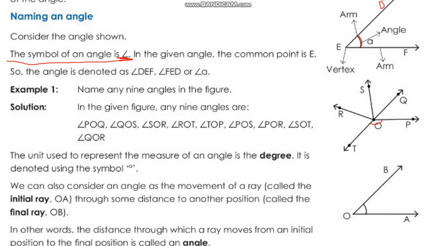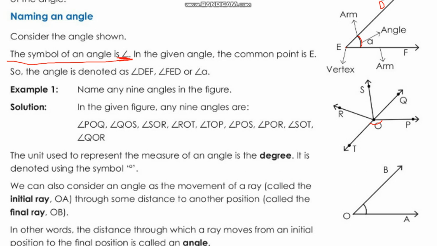We cannot simply write PO, this is not an angle. You have to write the name as POT, then we will get this angle.